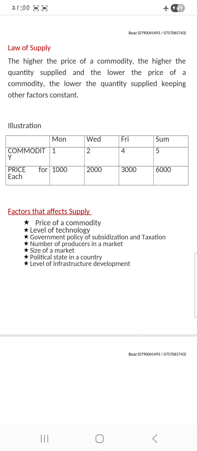That shows that when you have more producers, you will have more goods or commodity supplied. But when you have fewer producers, or no one, or one, you will have low commodity or low quantity supplied.